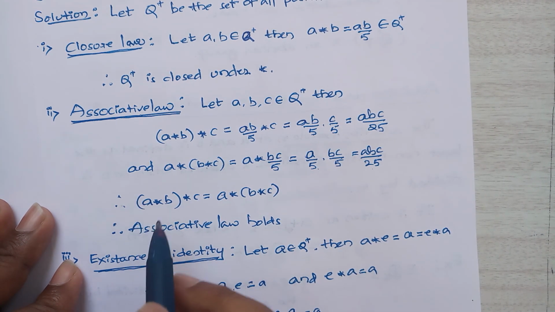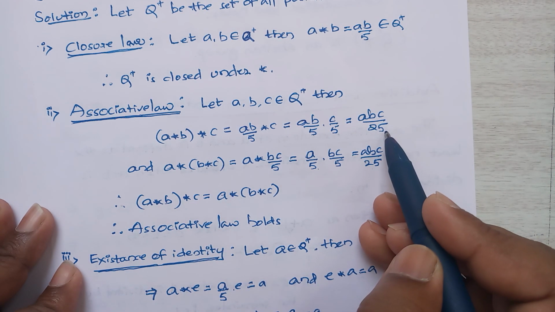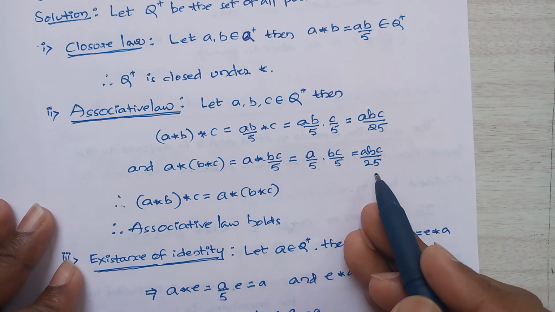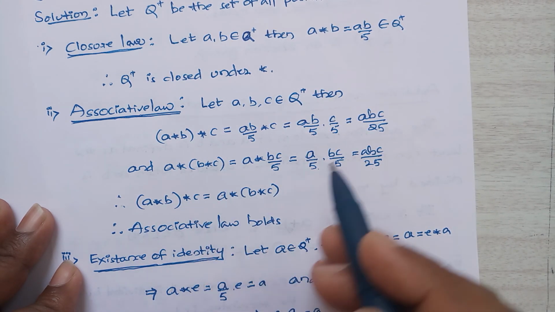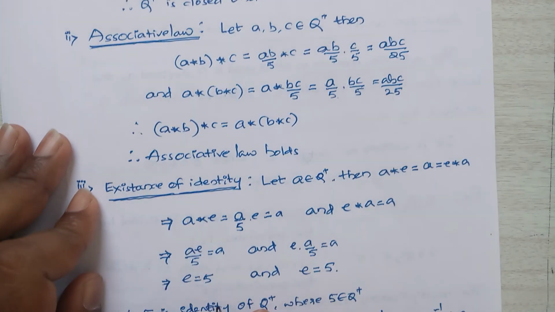So (a star b) star c is equal to abc by 25, and a star (b star c) is equal to abc by 25. So for both the conditions, the resulting solution is the same. Therefore our associative law holds good here also.